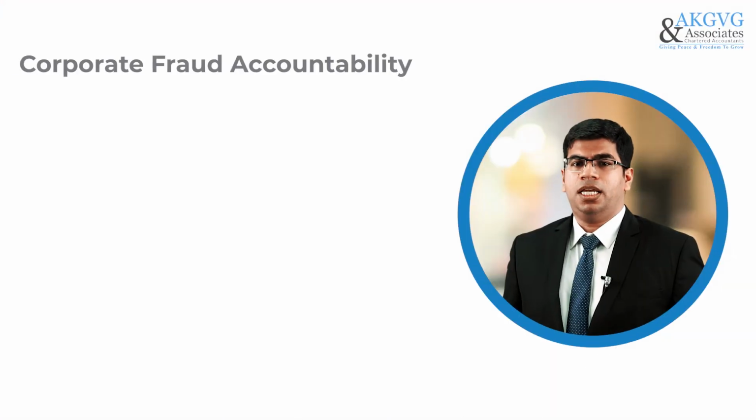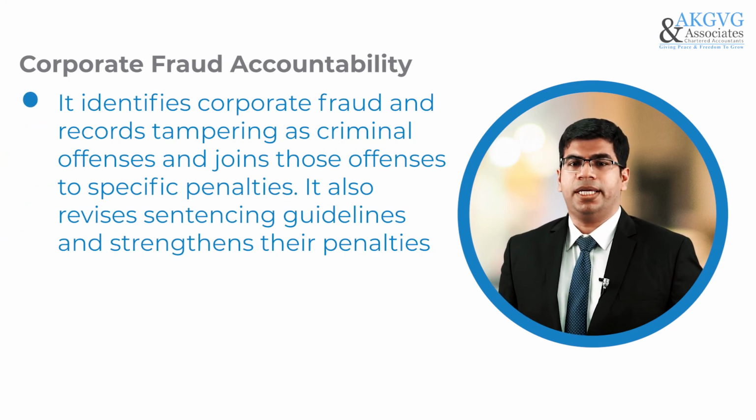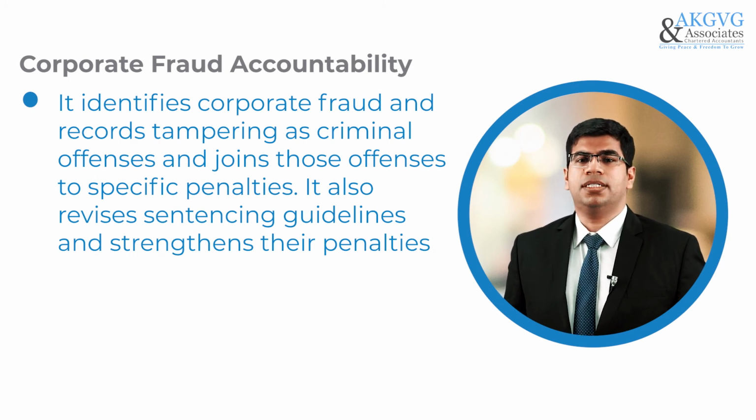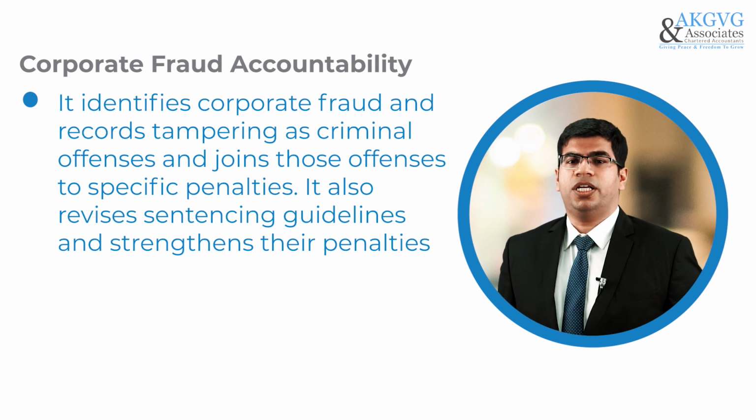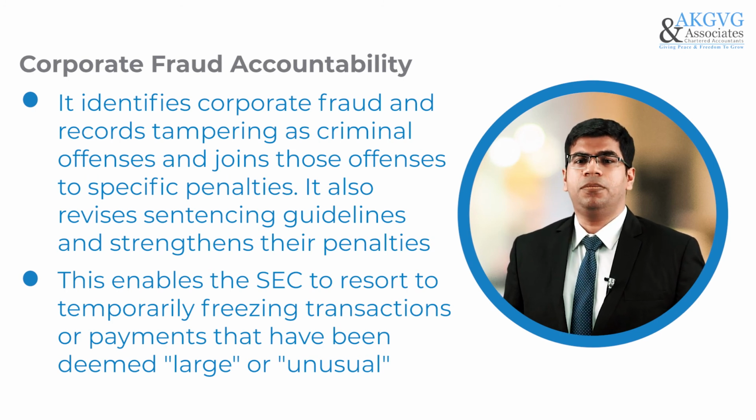The eleventh and last element talks about corporate fraud accountability. It identifies corporate fraud and record tampering as a criminal offense and links those offenses to specific penalties. It also revises sentencing guidelines and strengthens their penalties. This enables the Securities and Exchange Commission to temporarily freeze transactions or payments that have been deemed large or unusual.